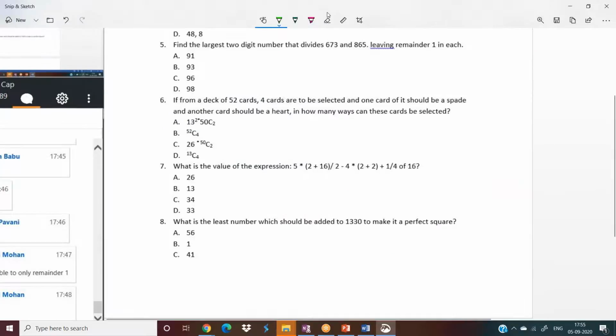Next question. What is the value of the expression 5 into of 16? So now here, do you know the BODMAS rule?